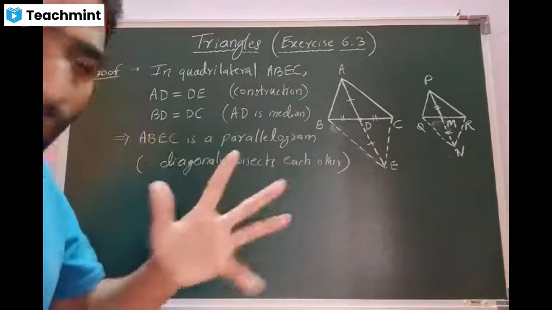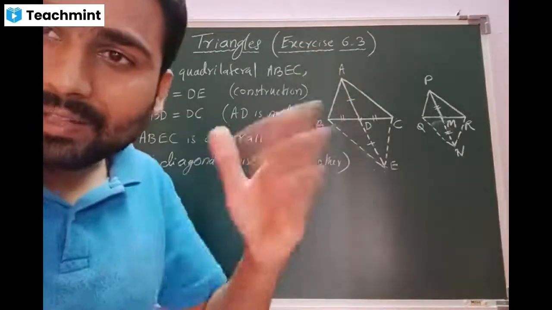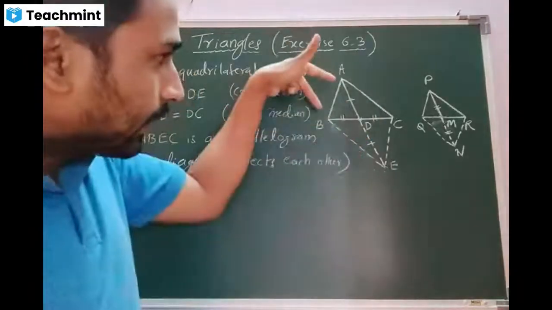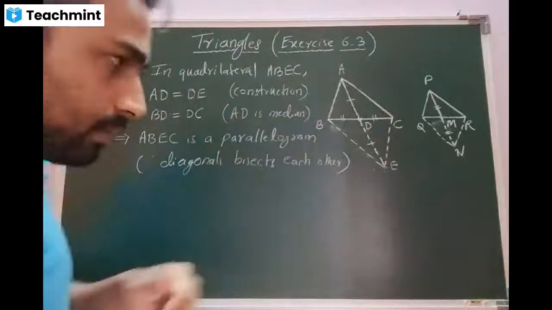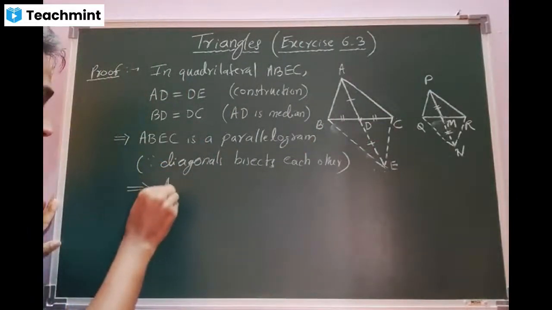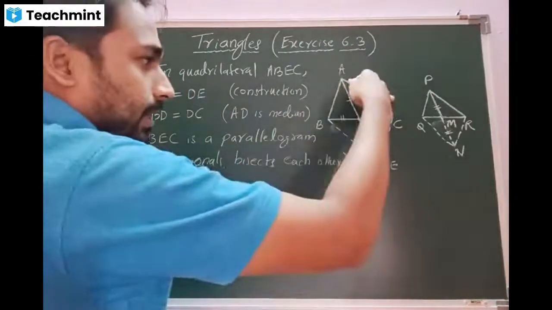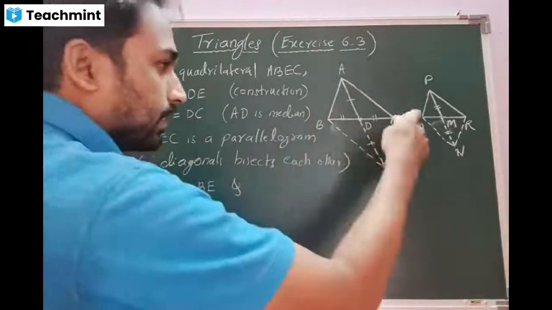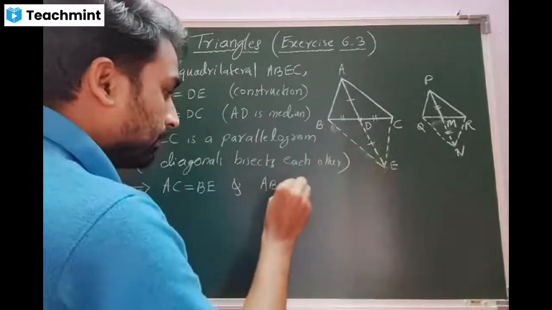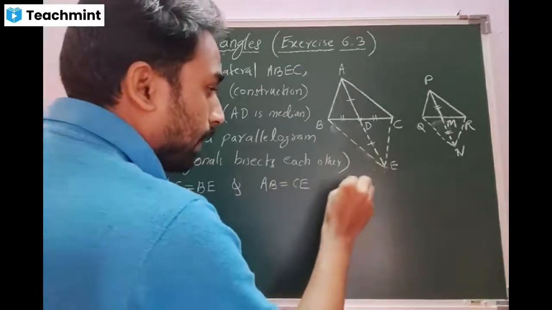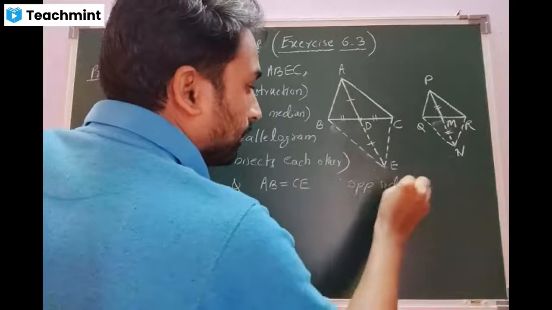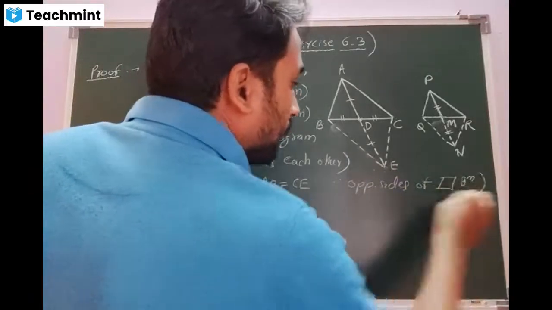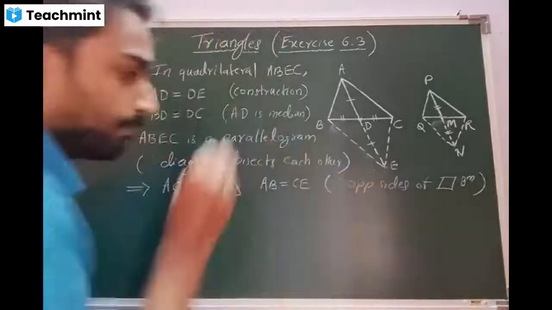But once it is a parallelogram, I can say the opposite sides are equal. So I can write AC is equal to BE and I can write AB is equal to CE. Correct, beta? Yes, sir. This implies AC is equal to BE and AB is equal to CE. The reason, opposite sides of parallelogram. Am I right, students? Yes, sir.